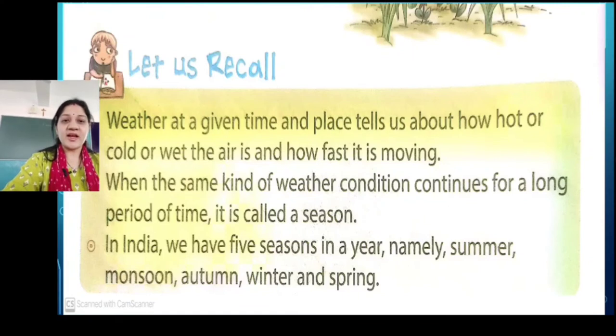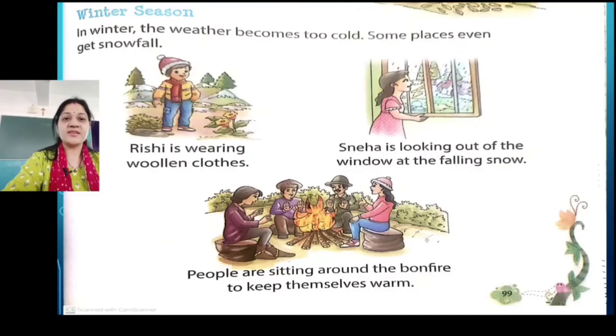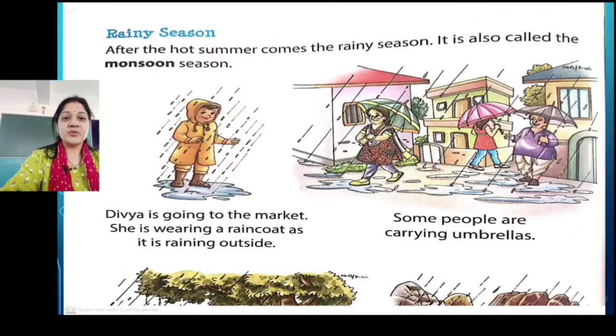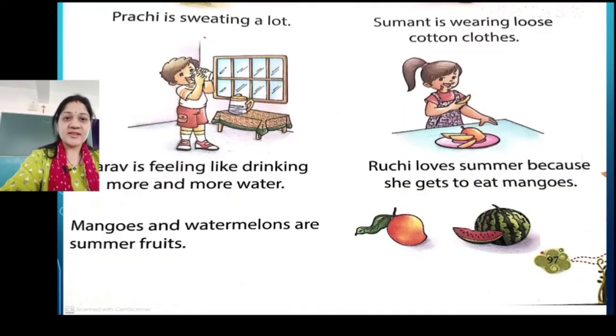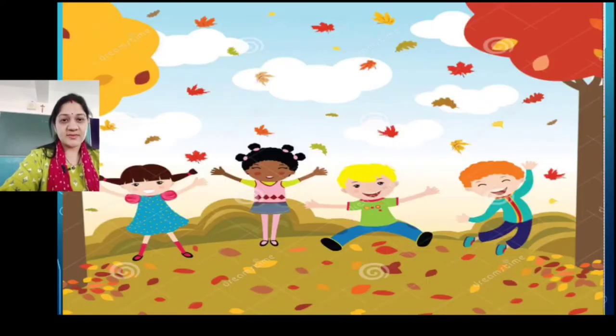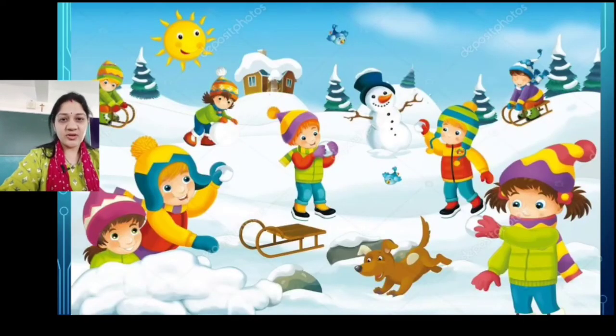Okay, so children, I hope you have understood this chapter properly. You have gone through the different seasons. You have understood all the seasons properly, right? And do the reading practice of this chapter and understand it. In the next period, I will give you the question answers of this chapter, which you will write in your notebook. Blanks and other questions of the textbook you will write in the textbook, right?